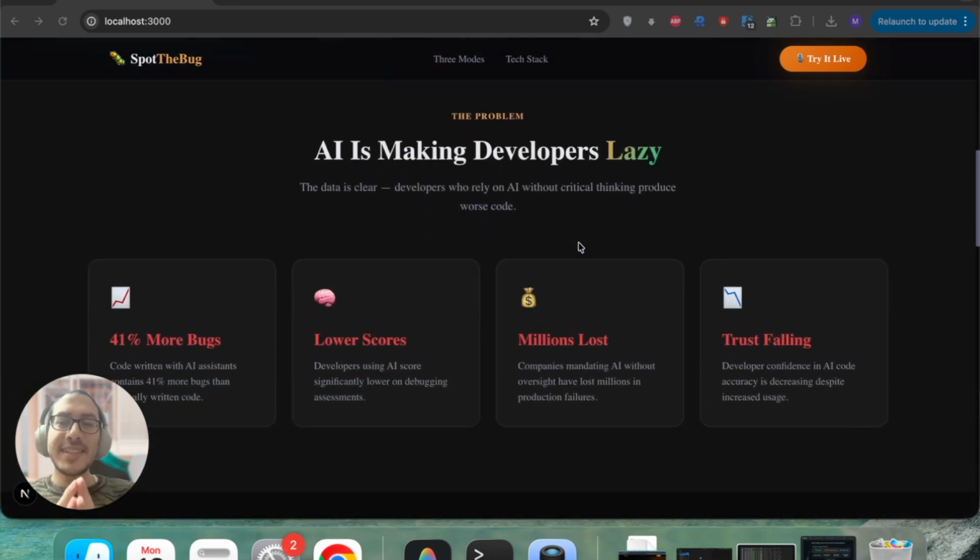The problem is that AI is making developers lazy. The data is clear. Developers will rely on AI without critical thinking to produce worse code. We have 41% more bugs. We have lower skills in debugging, and companies are losing millions because of fatal production issues.